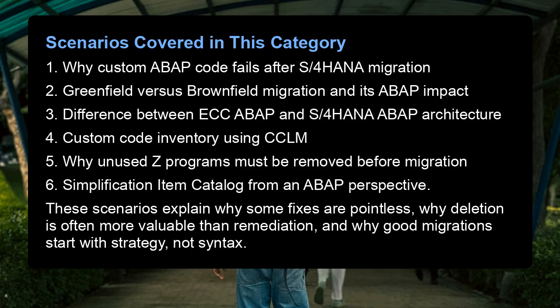Scenarios covered in this category. 1. Why custom ABAP code fails after S/4HANA migration. 2. Greenfield versus brownfield migration and its ABAP impact. 3. Difference between ECC ABAP and S/4HANA ABAP architecture. 4. Custom code inventory using CCLM. 5. Why unused Z programs must be removed before migration. 6. Simplification item catalog from an ABAP perspective. These scenarios explain why some fixes are pointless, why deletion is often more valuable than remediation, and why good migrations start with strategy, not syntax.